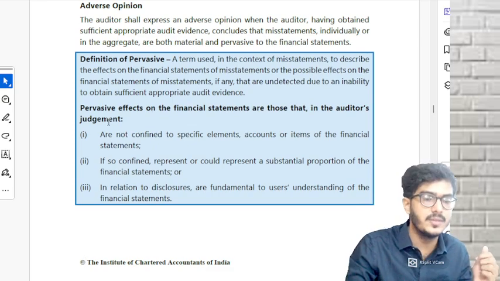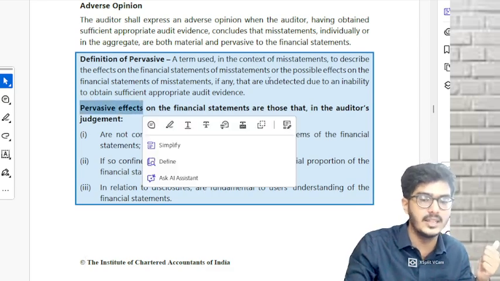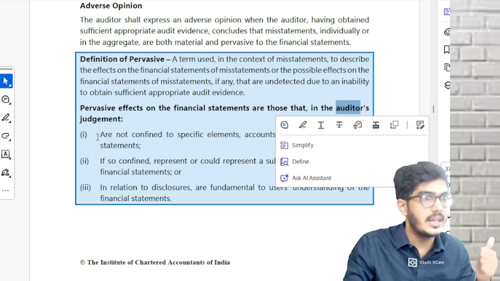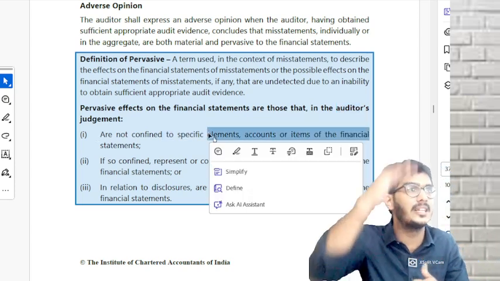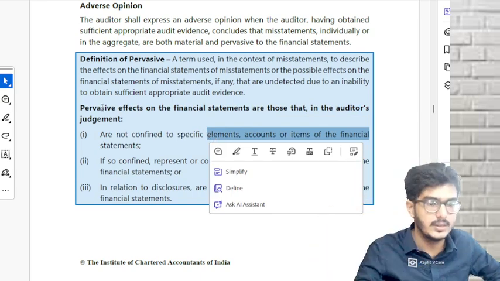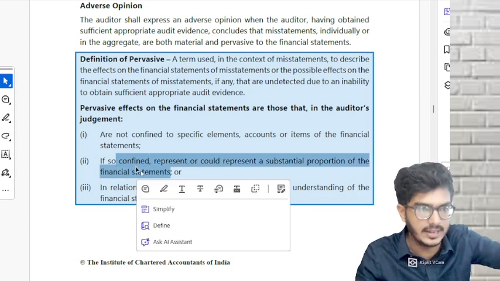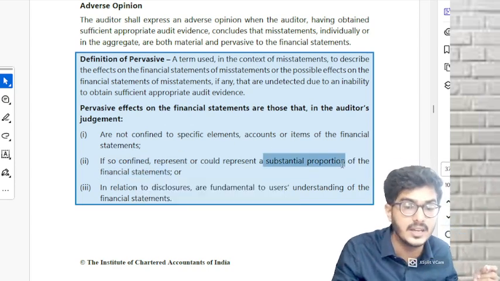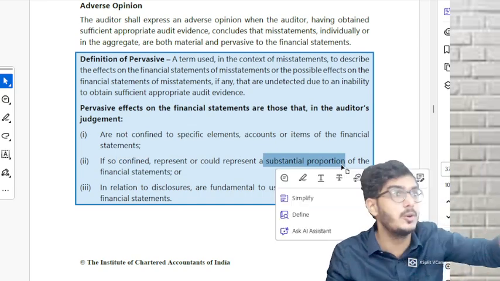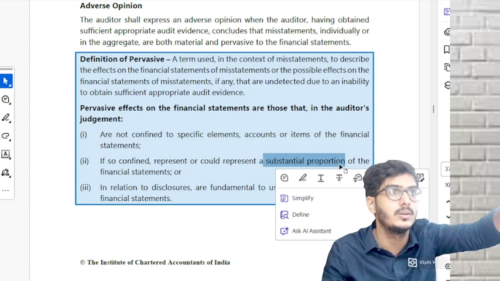Understood? So that's why I told you pervasive effects is nothing but, in the auditor's judgment, what? They are not confined to specific elements. Not confined to specific elements, the misstatements are there in multiple items. Second one, if it is confined, that means if the misstatement is confined to a specific item, that item would be representing a substantial portion. I told you, stock alone 8 crores misstatement.